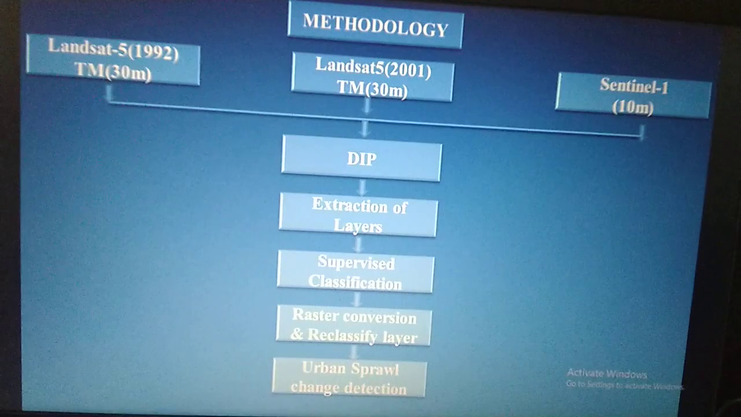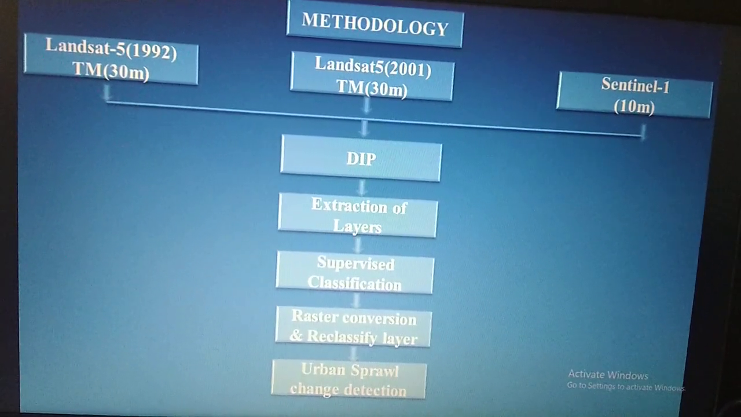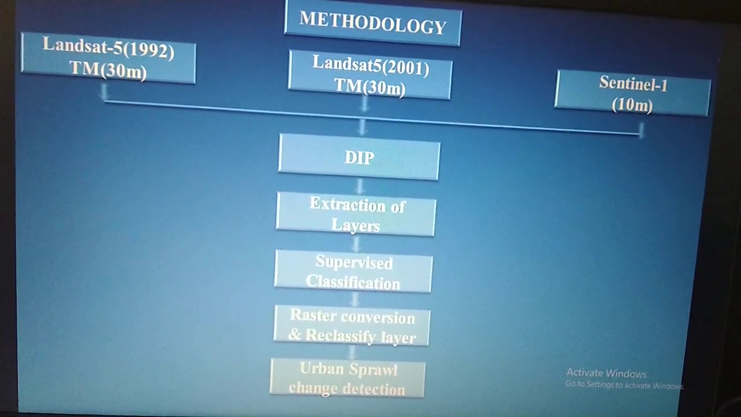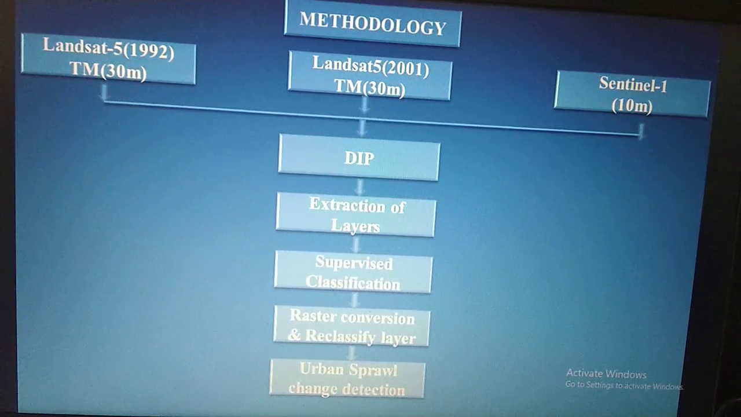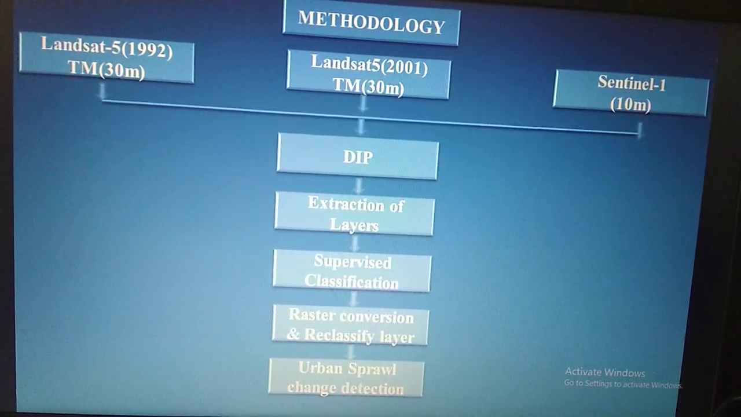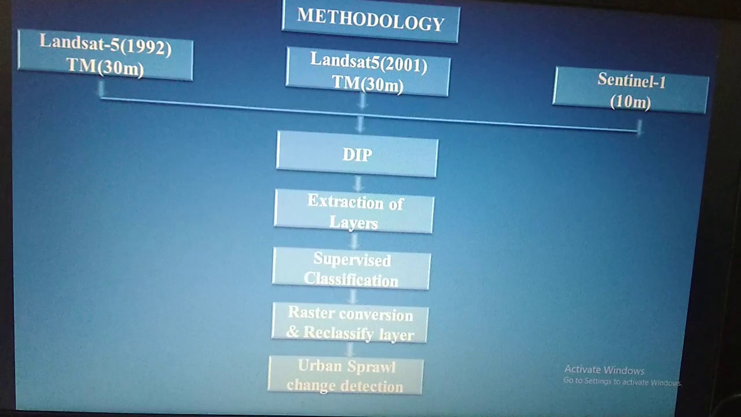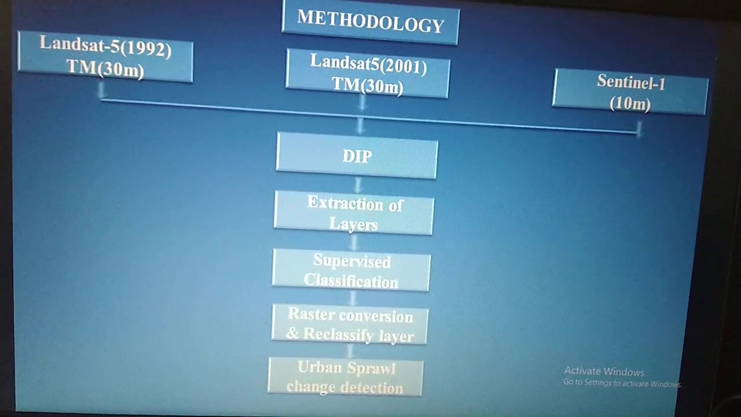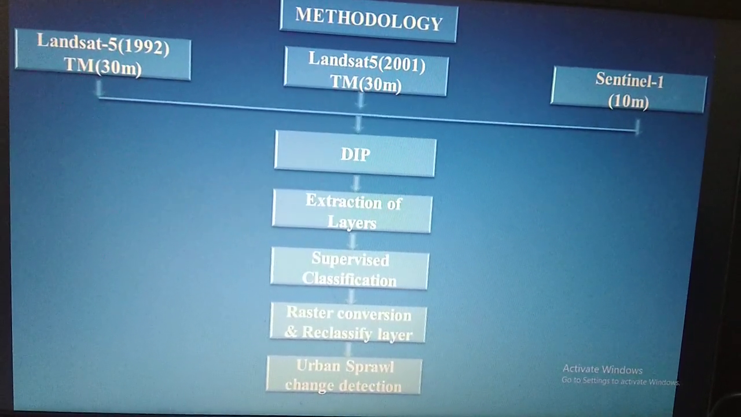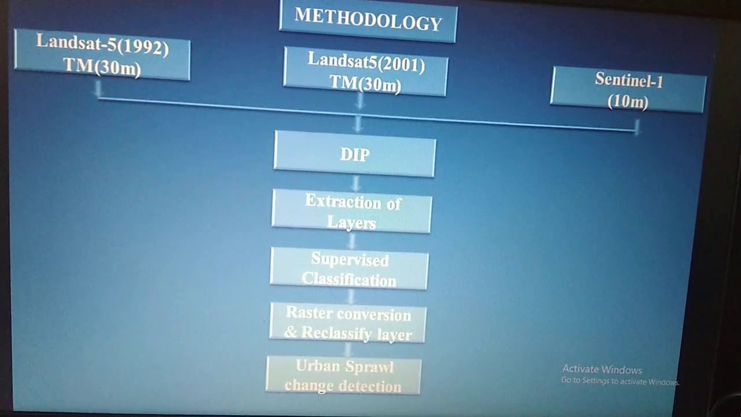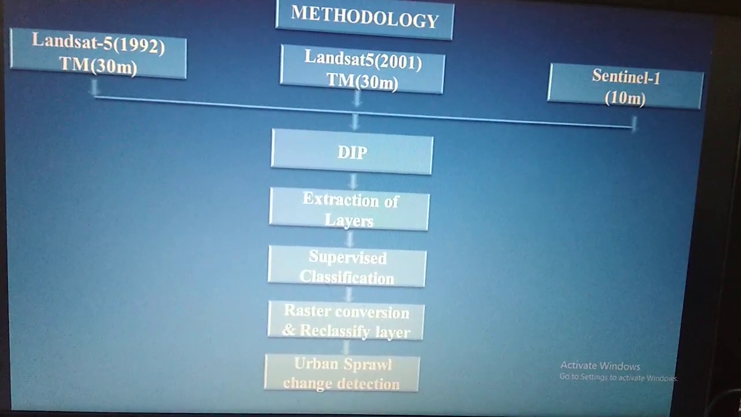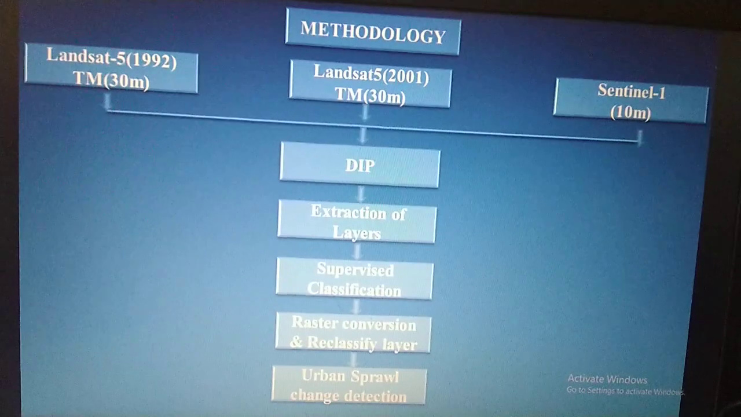This data comes under digital image processing. Then extraction of the layer has been prepared, and from this layer, supervised classification has been done for the land use land cover. Then raster conversion and reclassification of the layer has been done, and finally urban sprawl change detection has been carried out. So this is the methodology of my study.